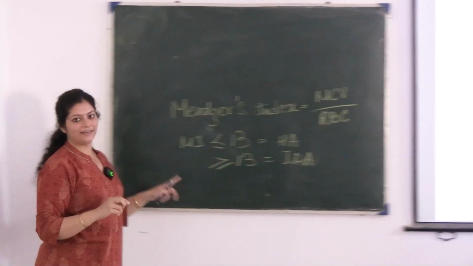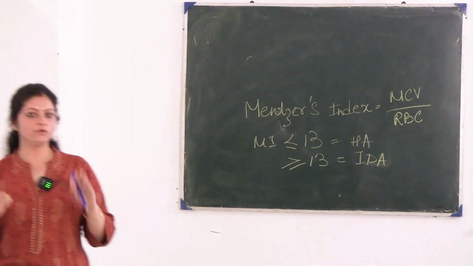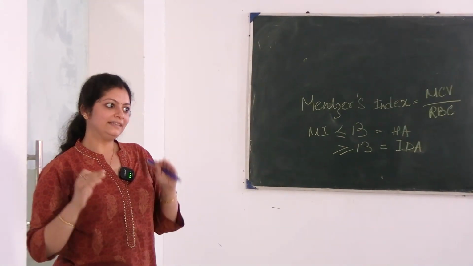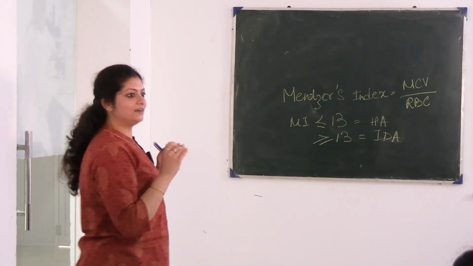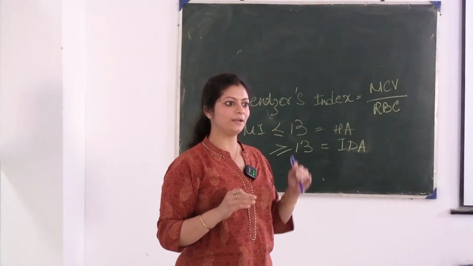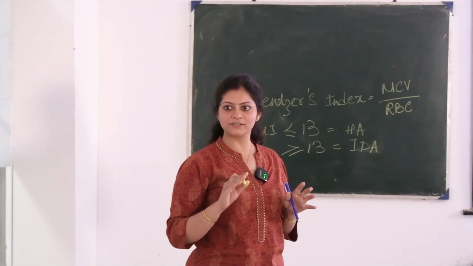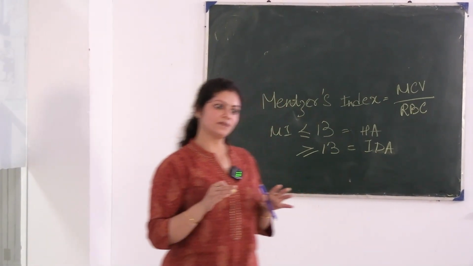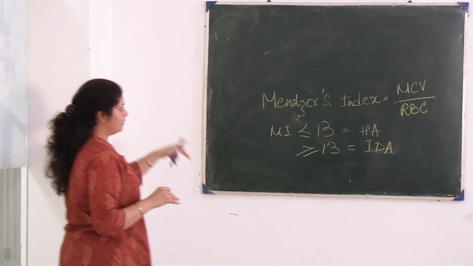So we also look at this. If you are given a CBC Coulter chart where all these parameters are there, at that time you can understand whether this is a case of some hemolytic anemia or not. You understood what parameters to see. After that we calculate the Menzel's index.